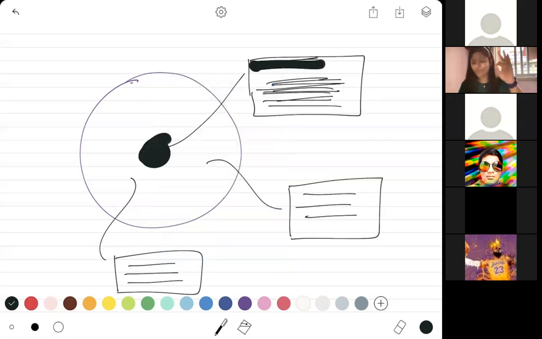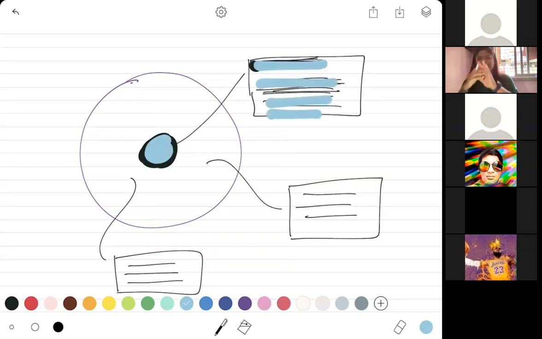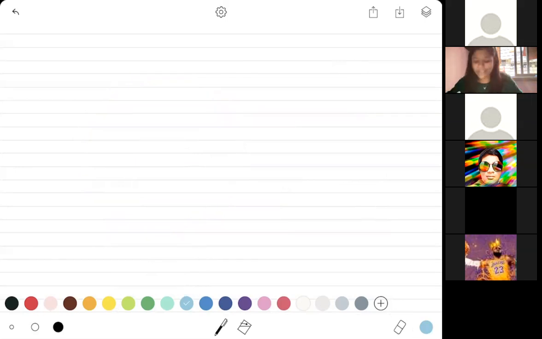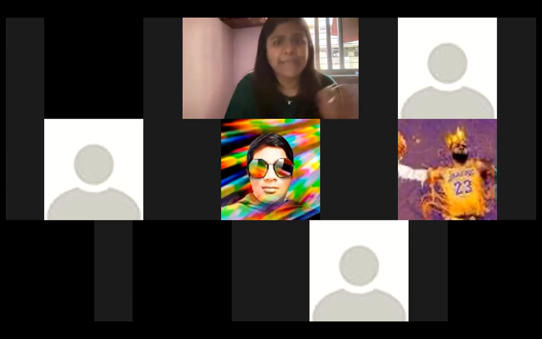If you are more of an aesthetic person and you like your book to look better, whatever color you used for your nucleus, use the same color to write this. It makes it a little bit more sorted. If you're not that person, if you're messy like me, just go with whatever color you have. Just make sure that you color code your work in some way. This is literally all that you have to do for 6 long days. Even if you take two structures every day, you would be done in 4 days. So this is what you need to do, and this is where I stop sharing my screen.